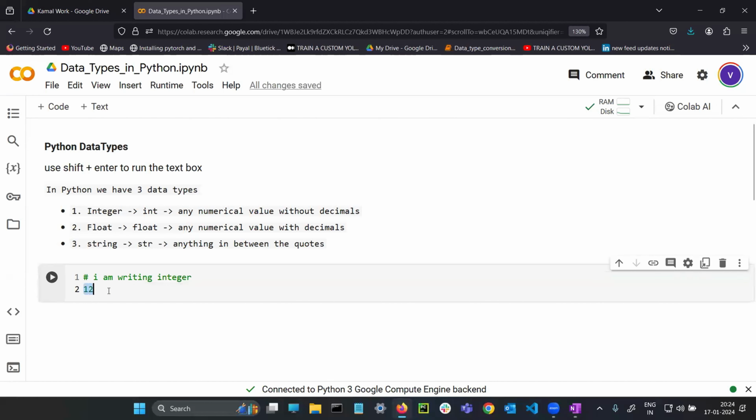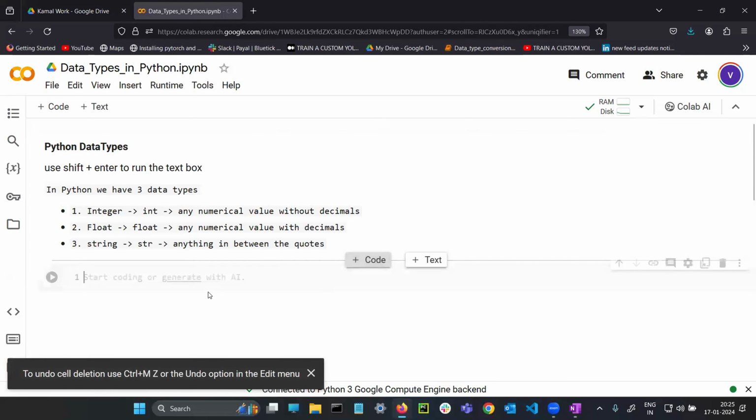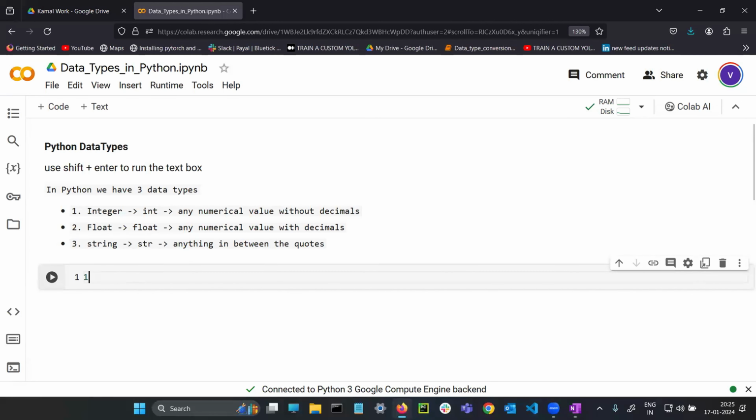Here you are writing the Python code and you are writing the comment. So if anybody sees your file, whatever you are writing, they will understand that the user is writing 12 and it is an integer. The power of a comment is that it explains to other people what you are writing, and other people can easily understand. For example, I am writing 12 and you are telling me 12 is an integer.